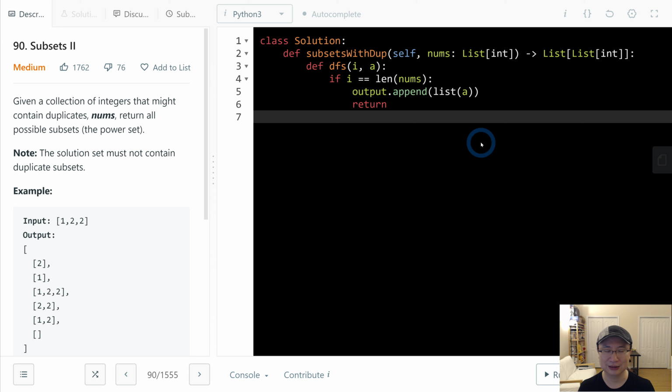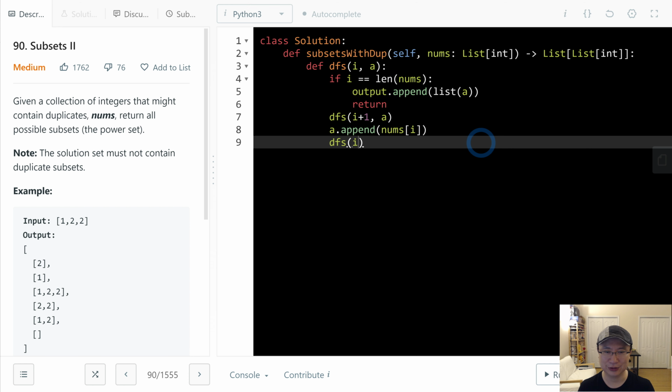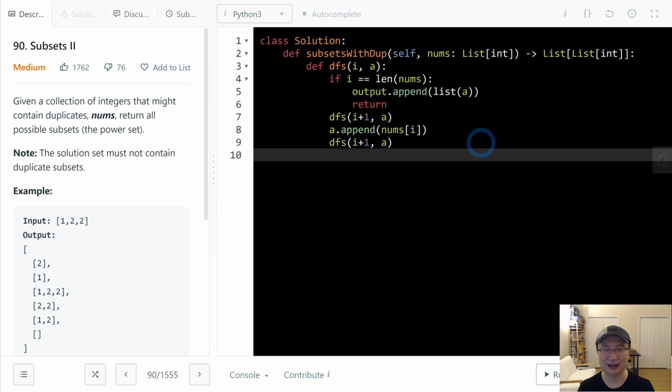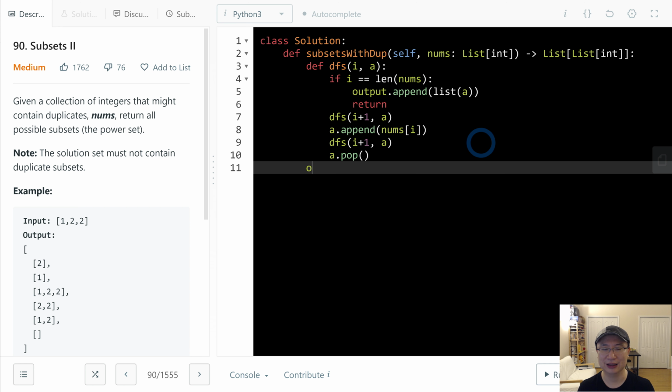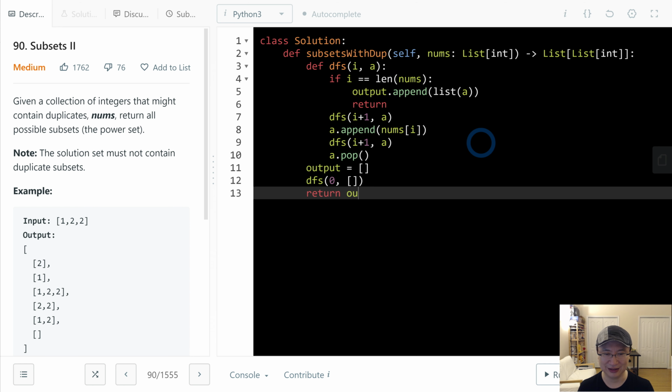Next, I will recurse without adding to the array first: dfs(i + 1, a). Then I will append nums[i] and recurse again with a, and pop the last item. Then call dfs(0, []) and return the result.